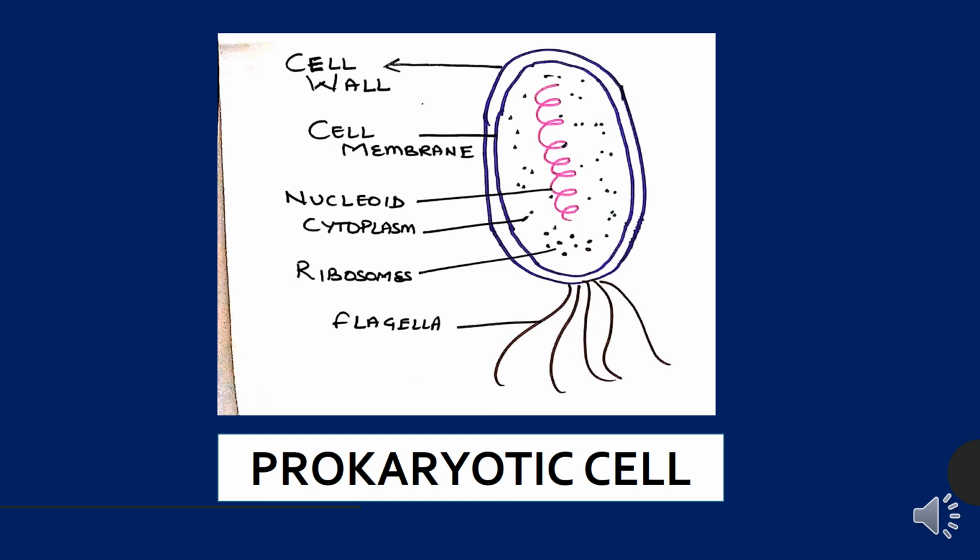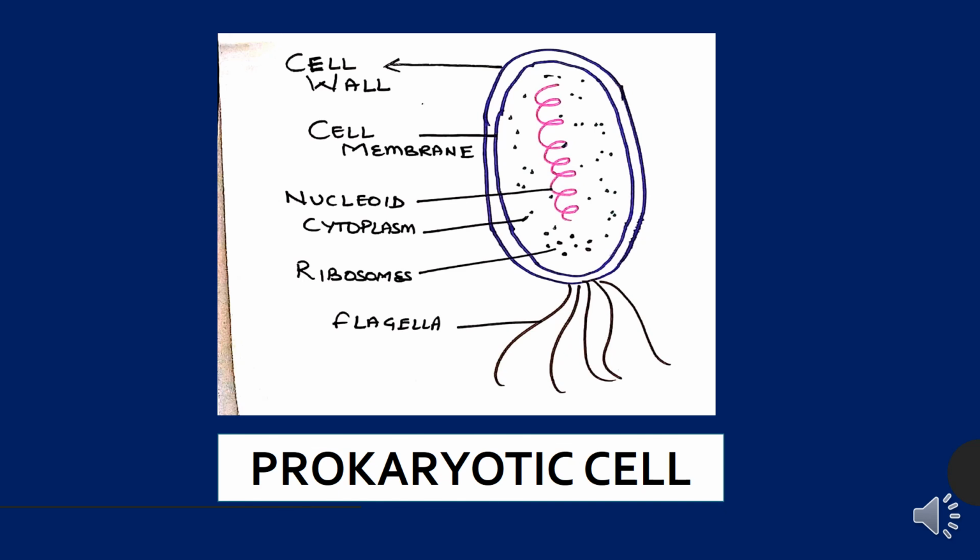So here is the structure of the prokaryotic cell, and this is very important because it is in this chapter, and you also have to learn this structure in the diversity chapter in Monera. The outer layer is called the cell wall. The layer which is present inside the cell wall is the cell membrane. Then there is the nucleoid, which is not a well defined nuclear region. It is not surrounded by any membrane.